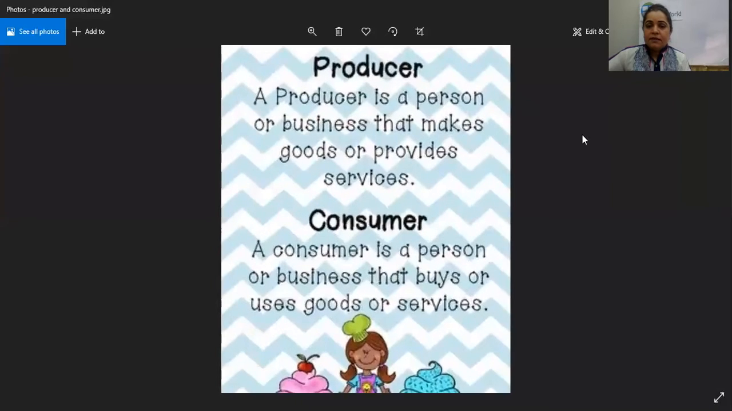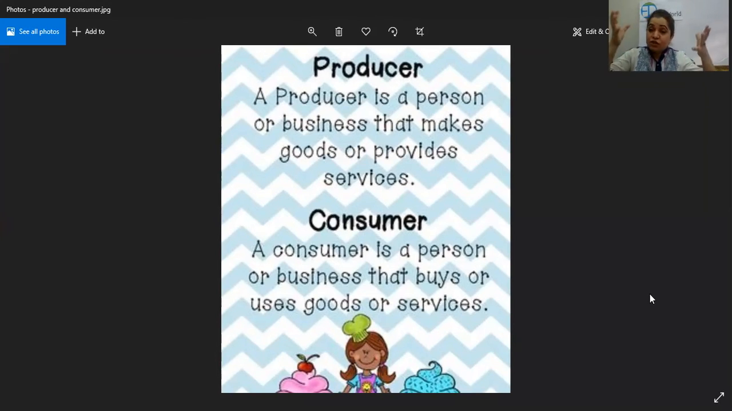So I'm going to share another picture with you. Now this is going to explain both to you once again, right? Have a look at this. A producer is a person or a business. That can be a person, like the hairdresser or the baker, or it can be a business, like the huge companies with big names. They make big drinks and the chips and the chocolates and different things, even the shampoos and the soaps. We all buy those as well. So whoever makes goods or provides services is called a producer.